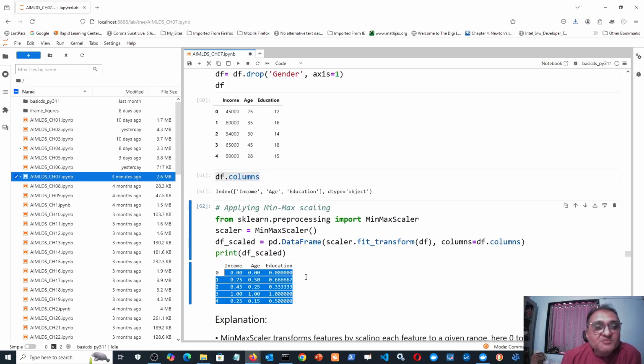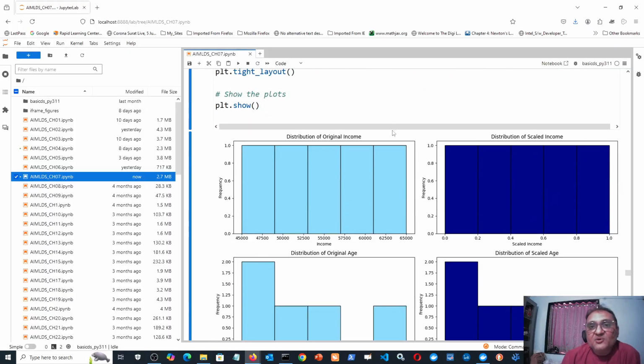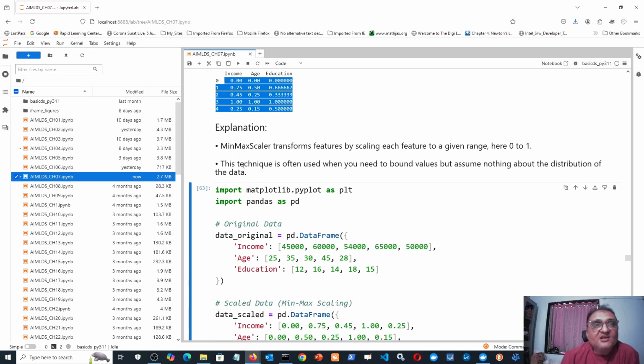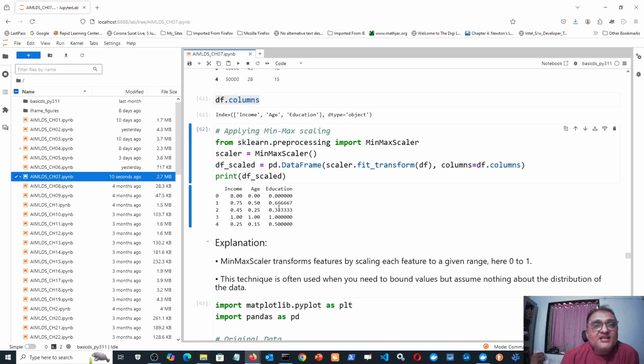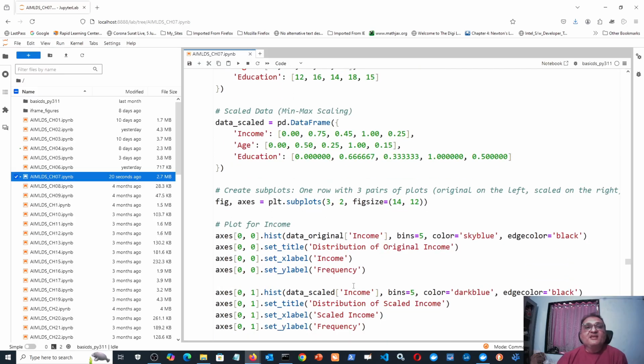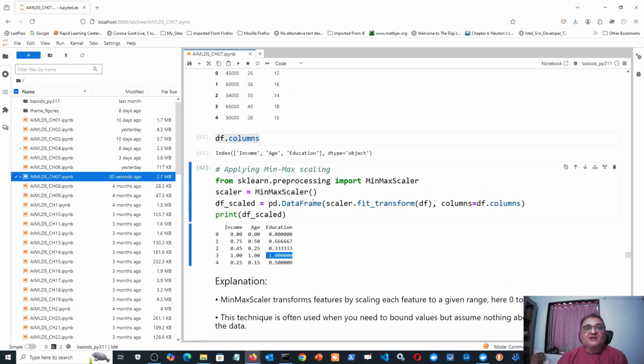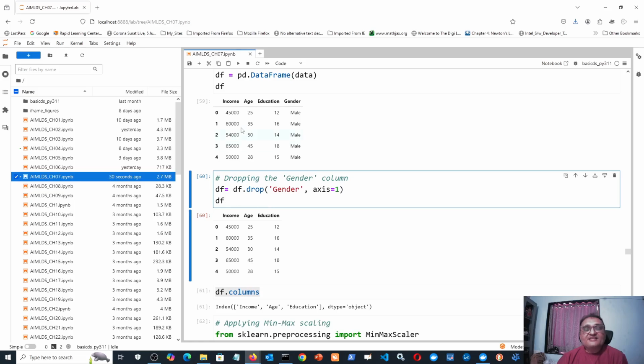The values may have completely changed, but the data distribution for the original and the new, for each and every one of the three columns, income column, age column, and education column, has remained the same. Now this is very important. That means you are making all of them come between the same range, 0 to 1, this is 0 to 1, this is also 0 to 1, and this is also 0 to 1, so that none of them dominates the model or prediction process excessively and unduly.